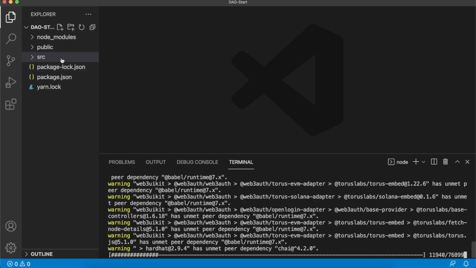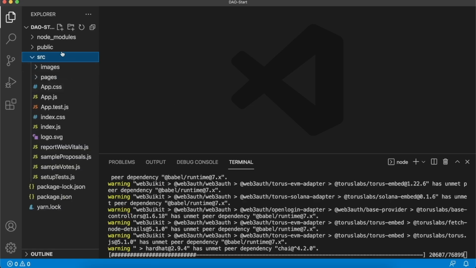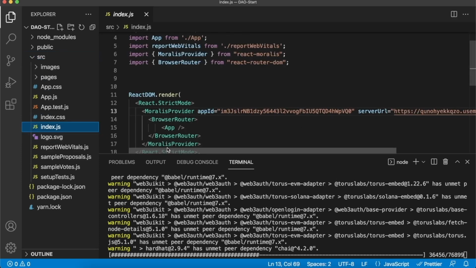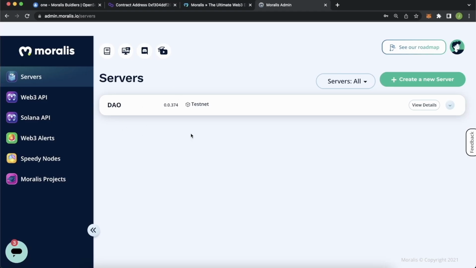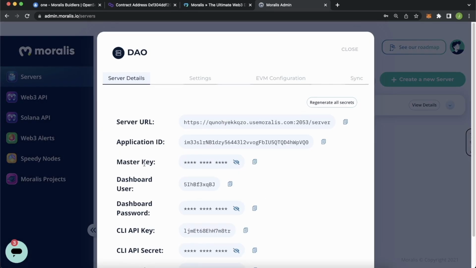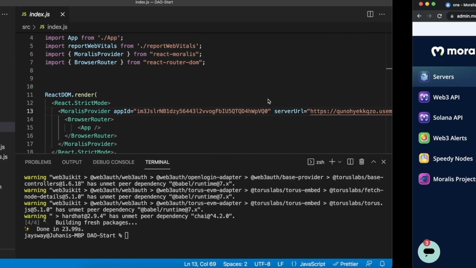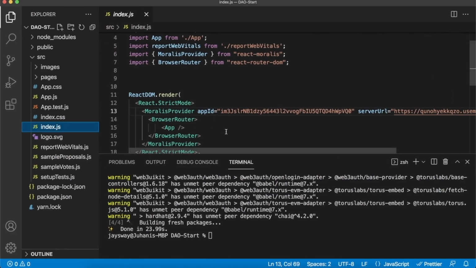At the same time over here, we can look at the project directory and you can see that we have an index.js file that takes a Moralis app ID and server URL. And these, of course, you can get from your Moralis servers. So create a new server on the Polygon Mumbai testnet, view the details, and get the application ID and server URL from here, and then paste them back into your index.js file.